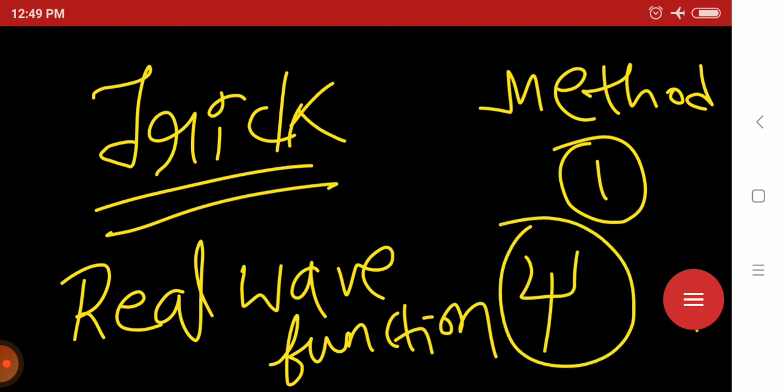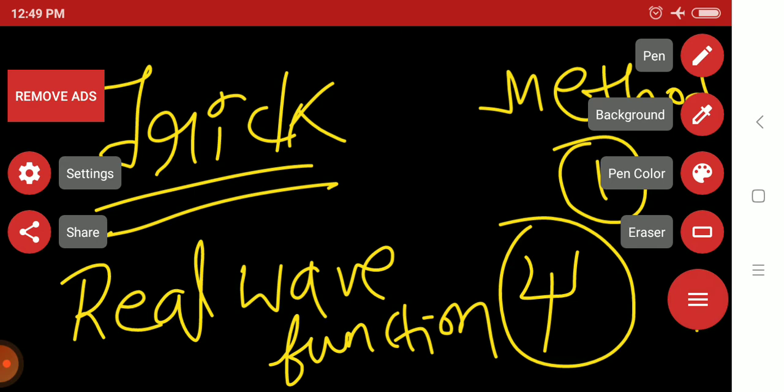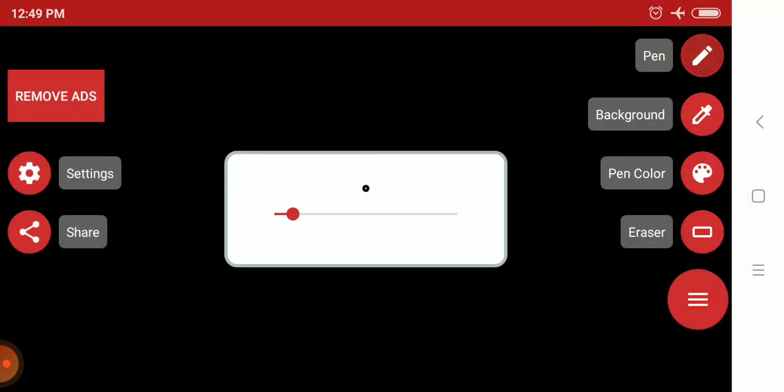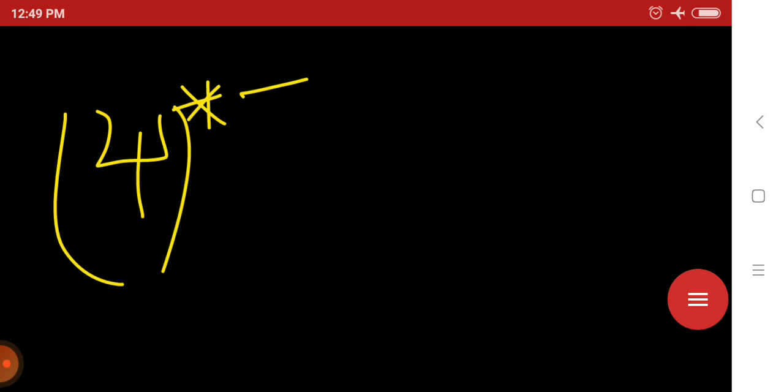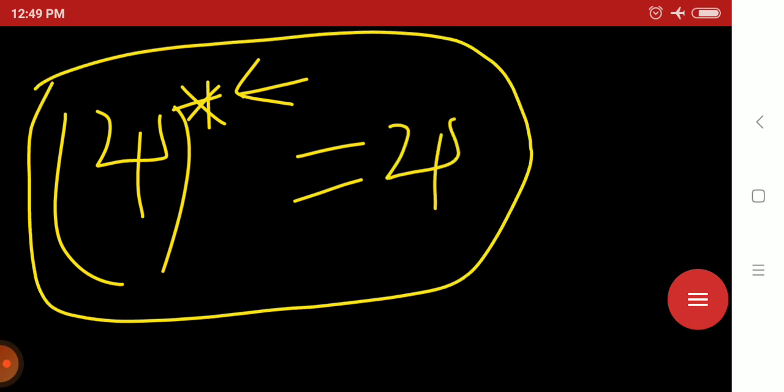If you take the complex conjugate of a wave function psi and you get the same wave function, psi star equals psi, then it is a real wave function.